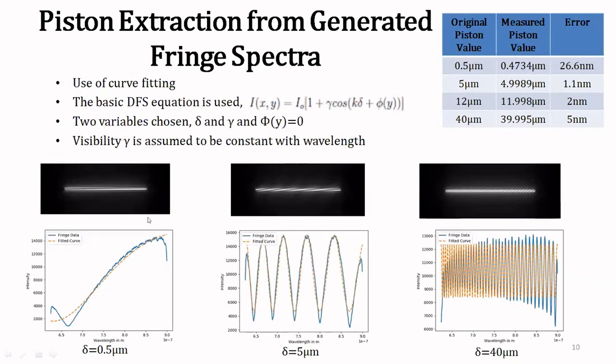Further, the next task that we did was to extract the piston error from the generated fringe images. Usually curve fitting is used to extract the piston error from the fringe images, and the basic DFS equation, which is given here, is used for curve fitting. So we used Python-based curve fitting for piston extraction. Here 3 cases of piston extraction are shown for pistons of 0.5 micron, 5 micron and 40 micron. Here the blue curve is the fringe data and the orange one is the fitted data. And the table here is showing the original piston value, the measured piston value and the error between them.